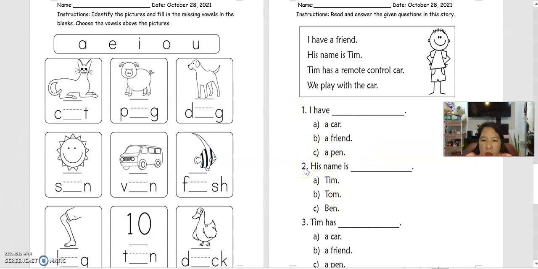Next, number 2, his name is blank. Okay, A, Tim, B, Tom, C, Ben. So what is your answer? Then circle and write down here. Number 3, Tim has blank. A car, a friend, or a pen. Okay, choose the best answer you have, then write it correctly.